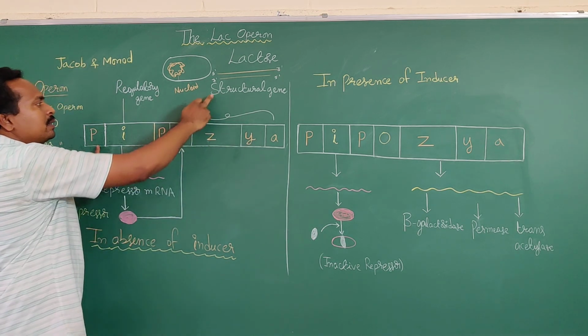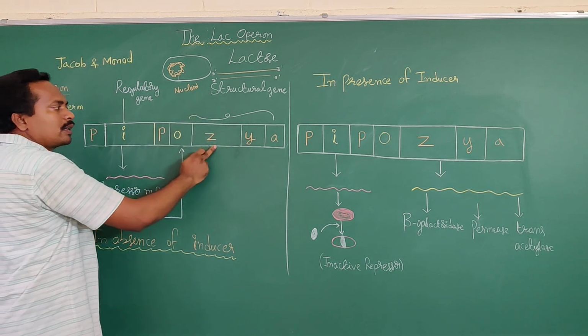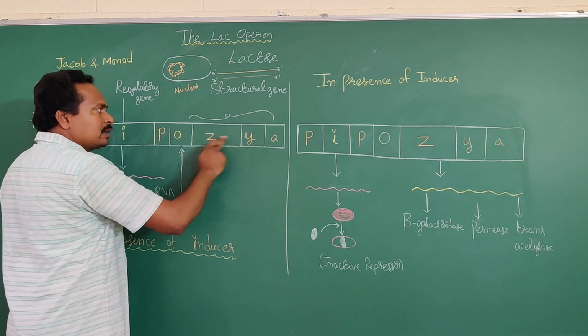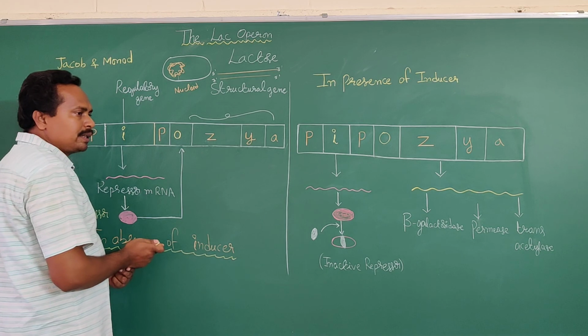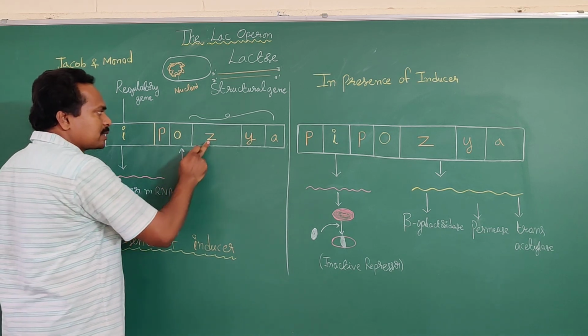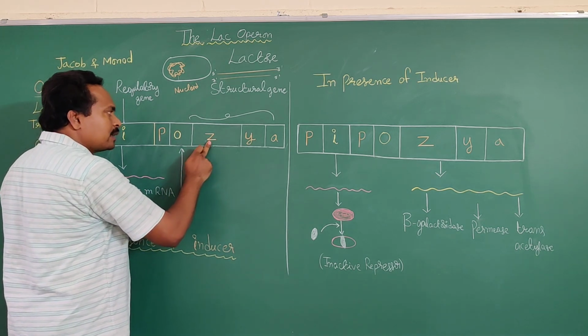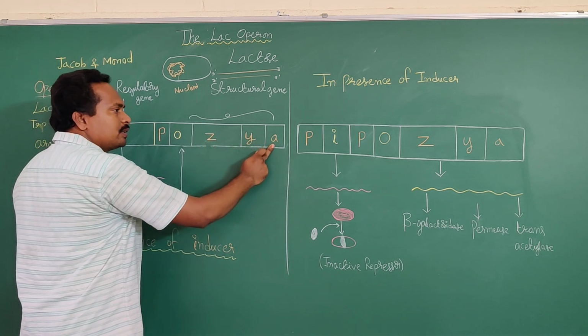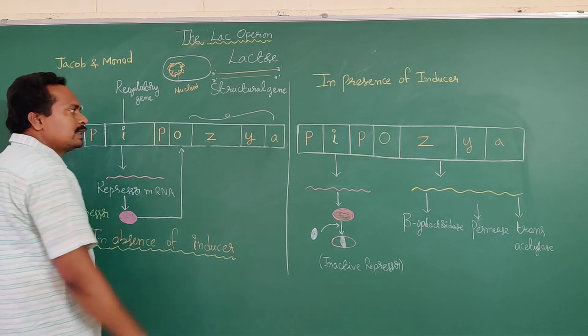Okay? Here the structural genes are ZYA. How many types of structural genes? 3 types of structural genes. What are they? One is Z, another one is Y, the third one is A.